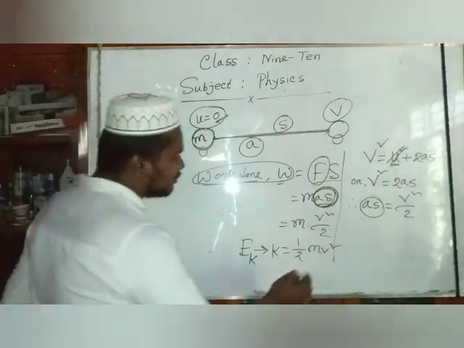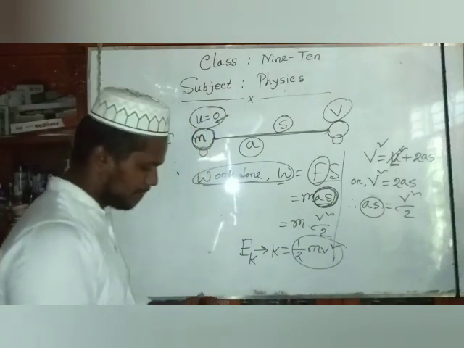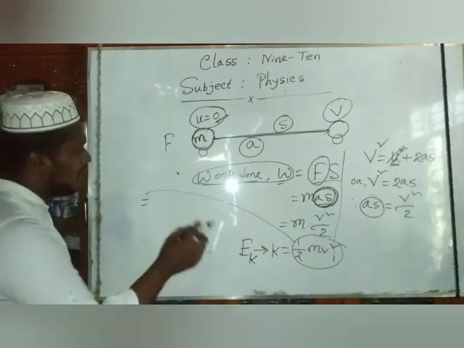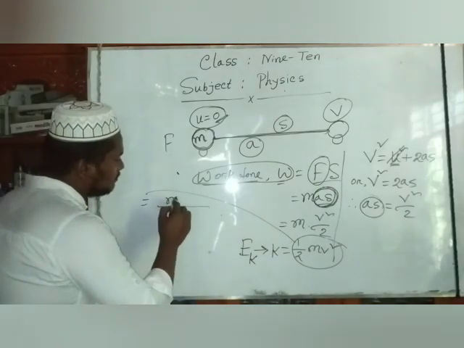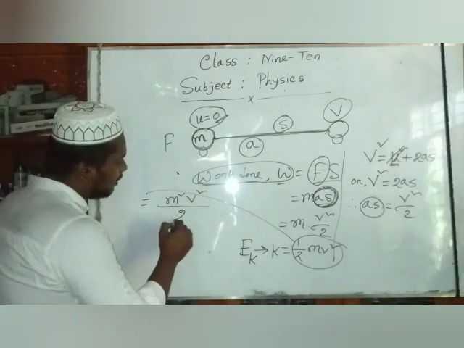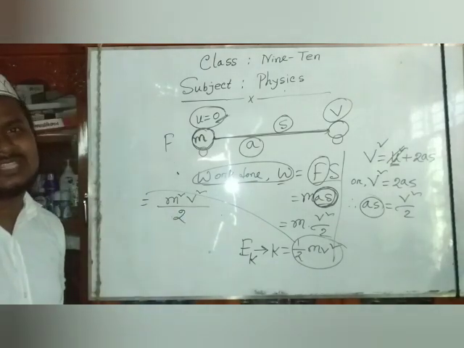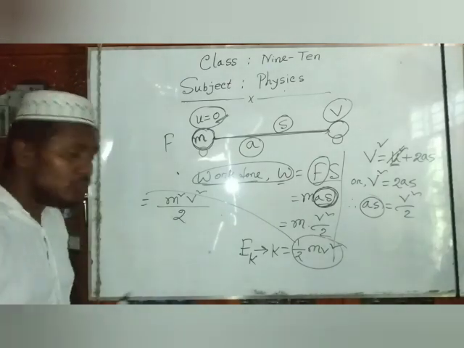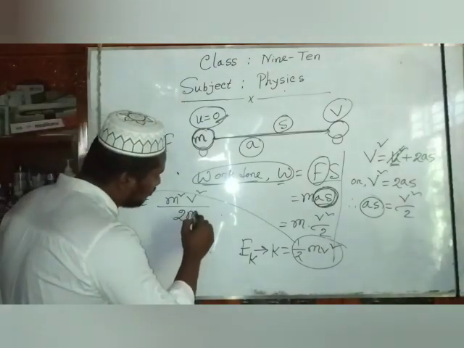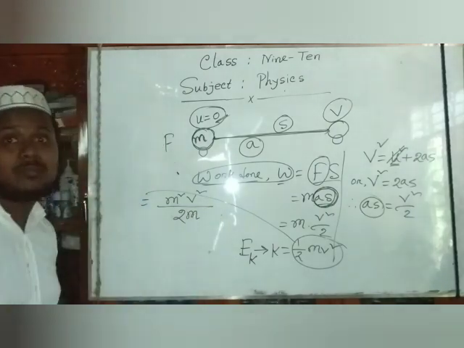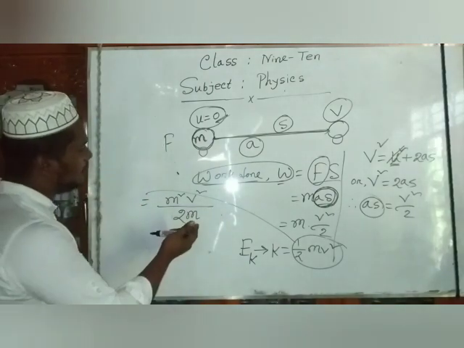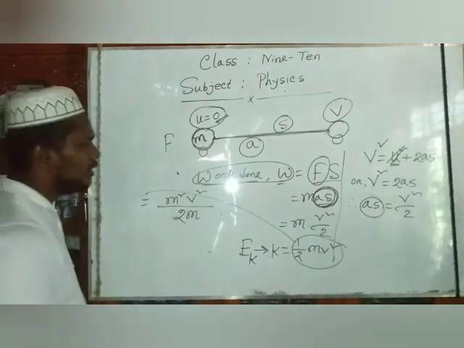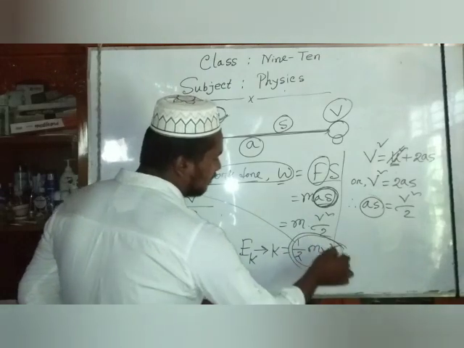We can also express this equation, but please see m square V square divided by 2. Is it possible? Dear students, I think it is not possible. You ask, how is it possible? When we multiply the term m in the lower part, then m and m square must vanish. Then we see the term half m V square.